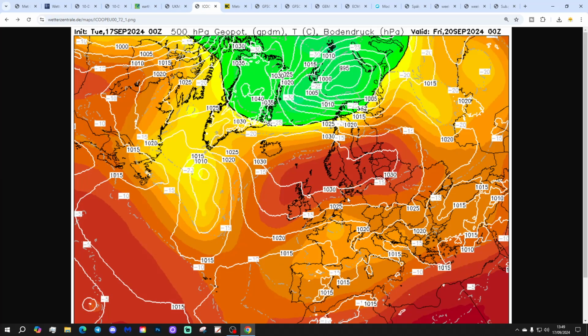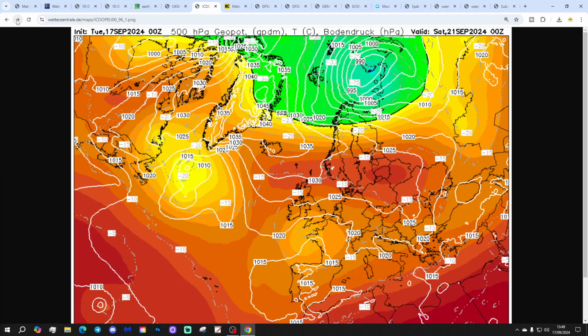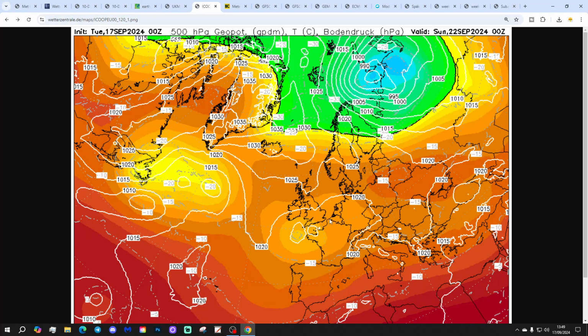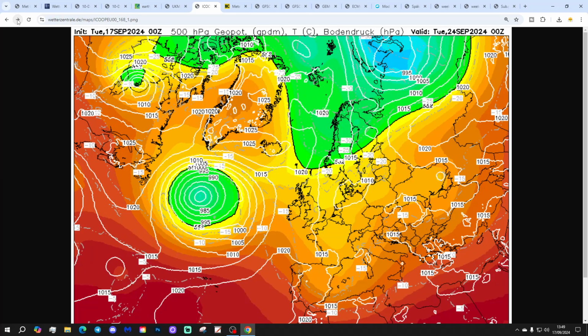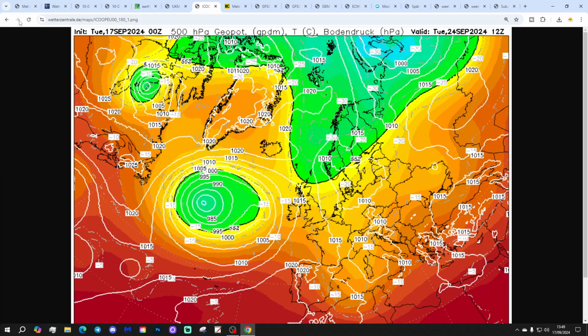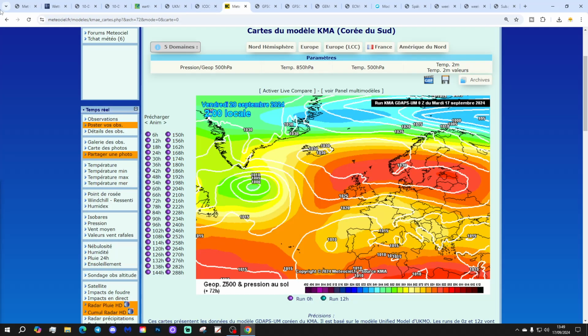Bringing down a cooler northerly wind, looking rather more unsettled, certainly by the early part of next week. ICON, again, with that big area of high pressure in control for Friday, but by Saturday, Sunday, we're watching out for the lower pressure starting to come up from the south. Into next week, that thundery low starts moving away towards the Low Countries and Germany as this bigger low starts developing out in the Atlantic. And by the time we get through to the end of the ICON run, next Tuesday at midday, it looks like that low has our name on it. Very much so, doesn't it?